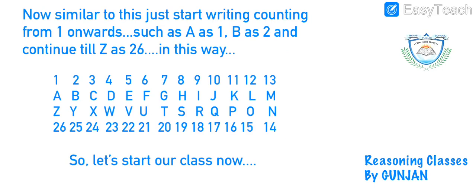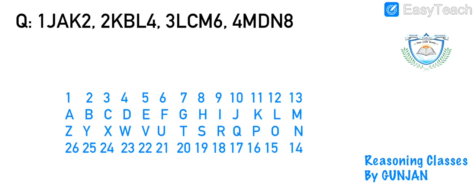We will just start writing the counting. We will assign 1 to A. That means we will write A as 1, B as 2, C as 3, and similarly we keep on writing these alphabets till we reach Z and it will give us 26. So after writing it like this, let's start our class now. I hope you got this way of writing alphabets and numbers together. Okay. Here is the first question written.